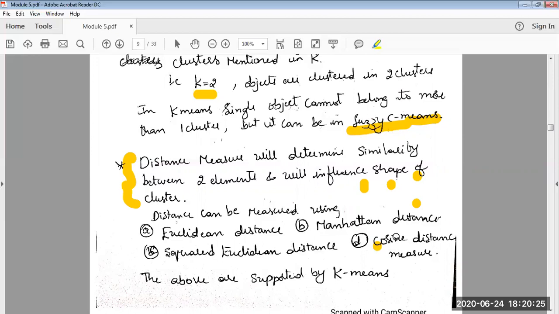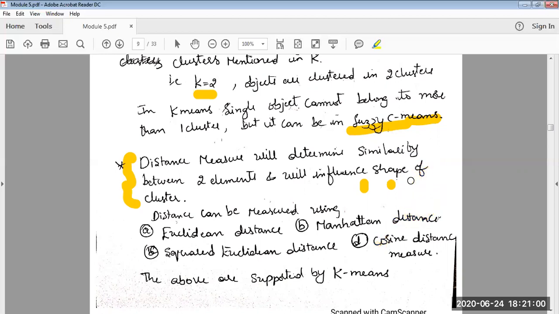In this context, it is trying to understand how one data point is related to another. If two data points are closely related, the distance will be short. If they are not closely related, the distance will be large.